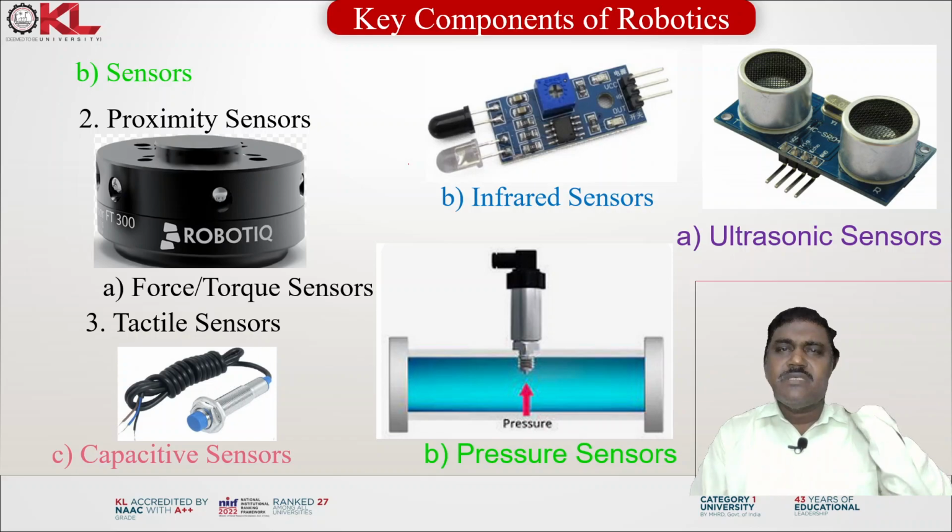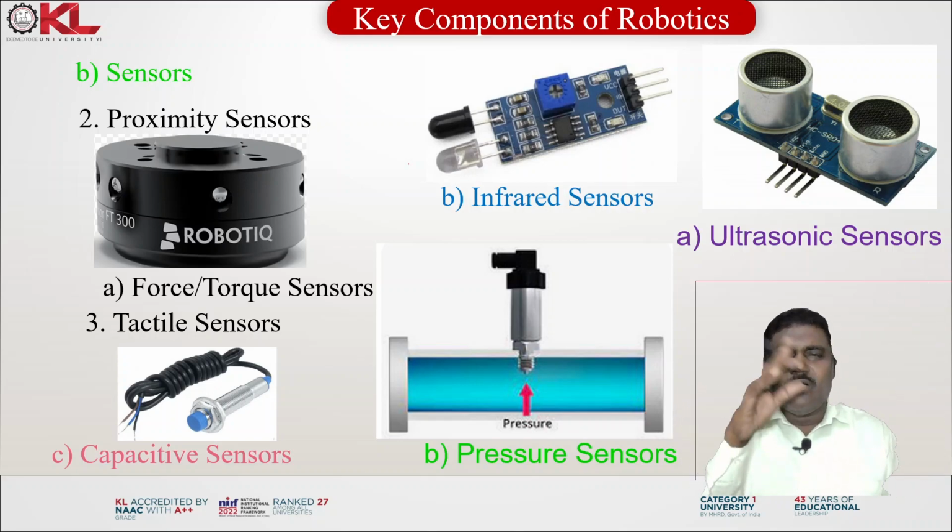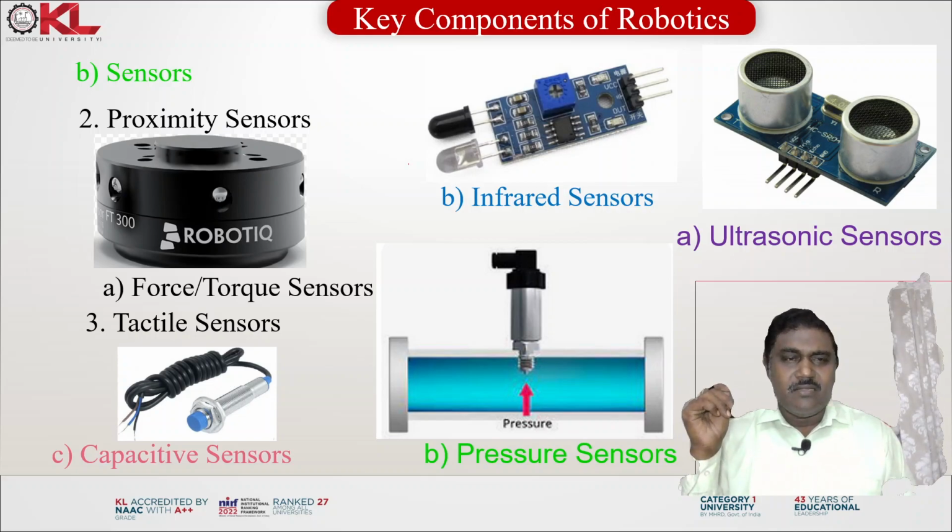For the different purposes, we are using these sensors to sense and to send the signals to the control systems. Accordingly, the control systems will send the commands to operate or control the manipulator.